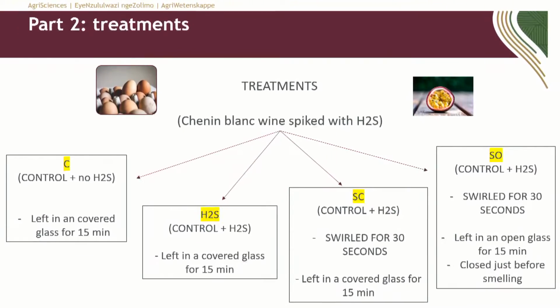So we had a control wine where we didn't add anything. We just poured the wine and left it closed for 15 minutes. Then we had some wine where we added some H2S. We left it covered in a glass after it was poured for 15 minutes, and that's referred to as H2S. Then SC was basically the same wine where we added H2S, and we swirled the glass, and then we left it covered for 15 minutes. And then we had one with the same treatment where we swirled the glass, but we left the glass open for 15 minutes. And after 15 minutes, we asked the panel to actually evaluate these wines.